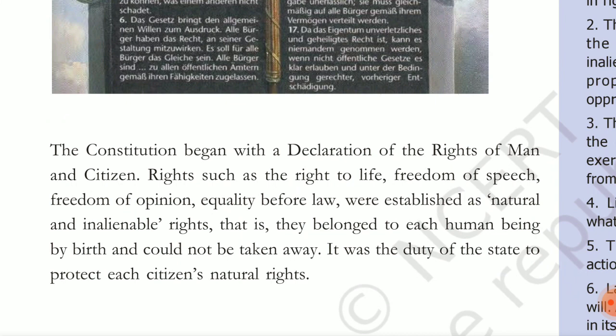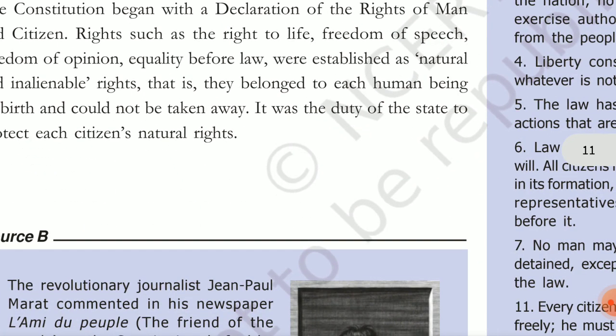So it's the declaration of rights of man and citizen, and the rights such as right to life, right to freedom of speech, freedom of opinion, and equality before the law were established as natural or inalienable rights, and these belong to human beings by birth. Everyone has this by birth except women. And they cannot be taken away, as it was the duty of the state to protect each citizen's natural rights.